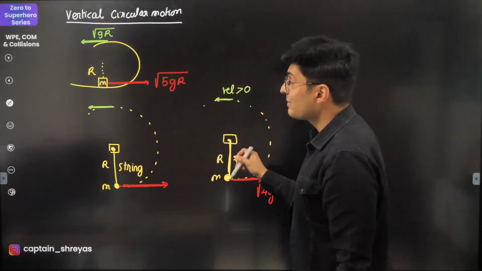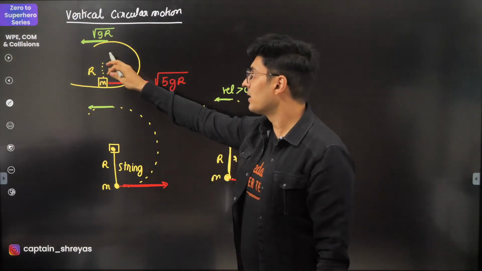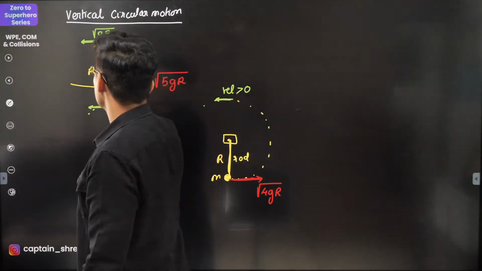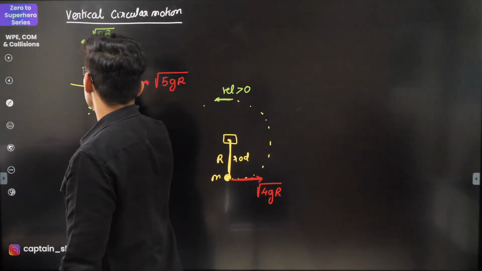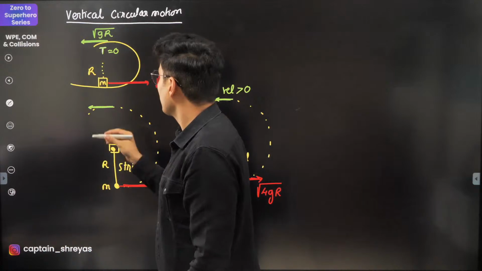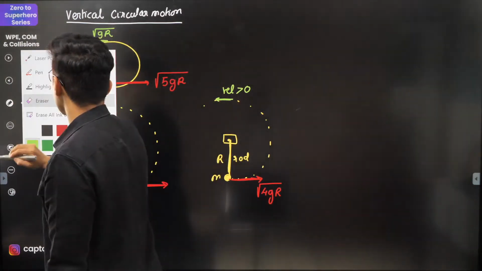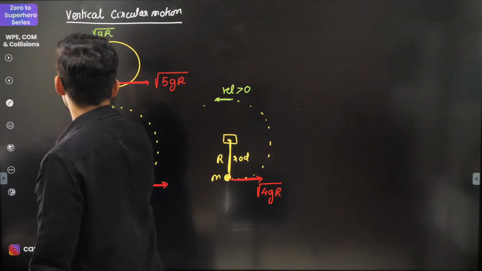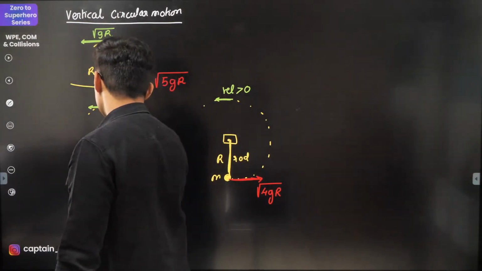Okay, the tension keeps changing, or the normal keeps changing, keep that in mind. Here in this case, you will see at the topmost point the tension just becomes 0. Oh sorry, this was not tension, this was normal, my bad. At the topmost point, you will see that here the normal just becomes 0, here the tension becomes 0.